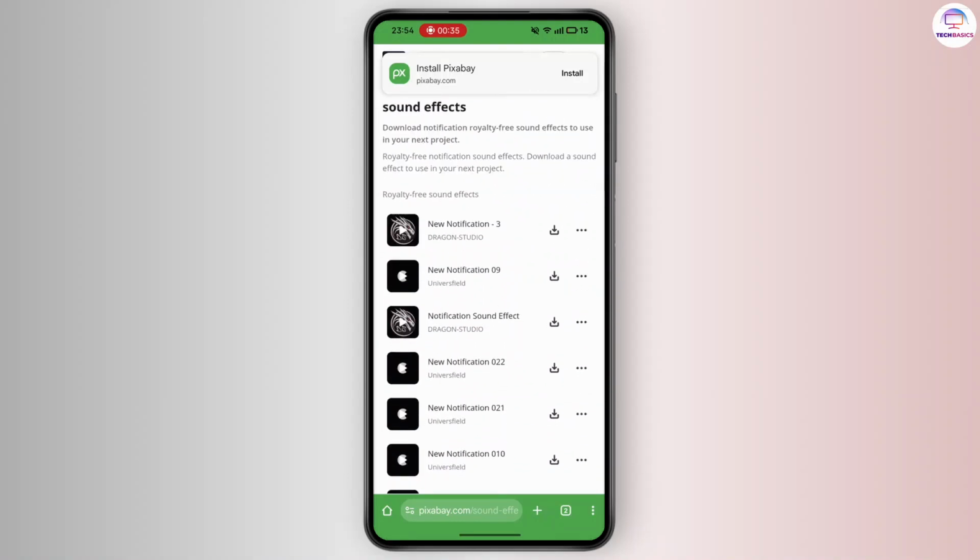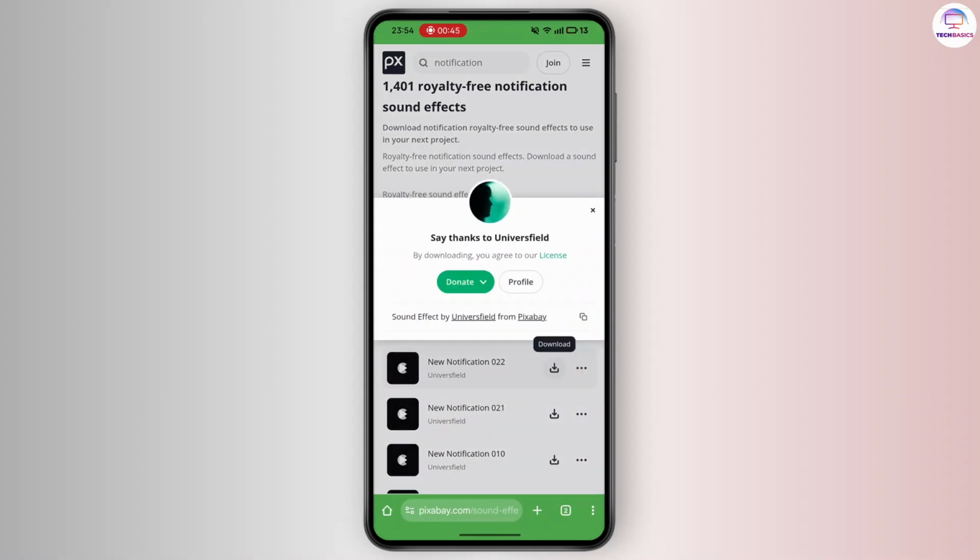Step 3. Browse through the available notification sounds. When you find one you like, tap on it to open the details page, then tap the download icon to download the sound file to your phone.